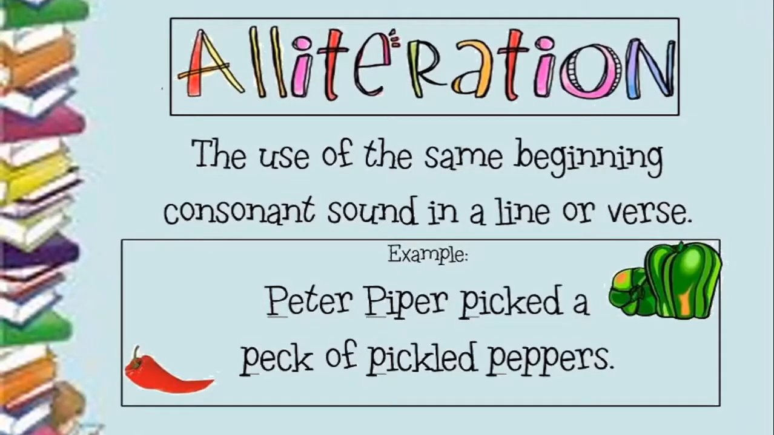We will look at the last figure of speech again, a very simple one. Alliteration. We have learned it previously, I have taught you this, so I know. It is the use of the same beginning consonant sound in a line or a verse. So when the consonant sound is repeated at the beginning of words in a line or a verse, it is called alliteration. Let us look at this example. Peter Piper picked a peck of pickled peppers. So the sound of the letter P is repeated.